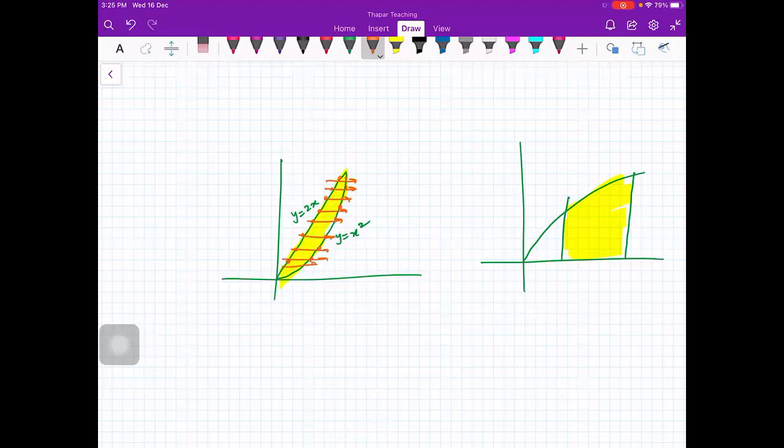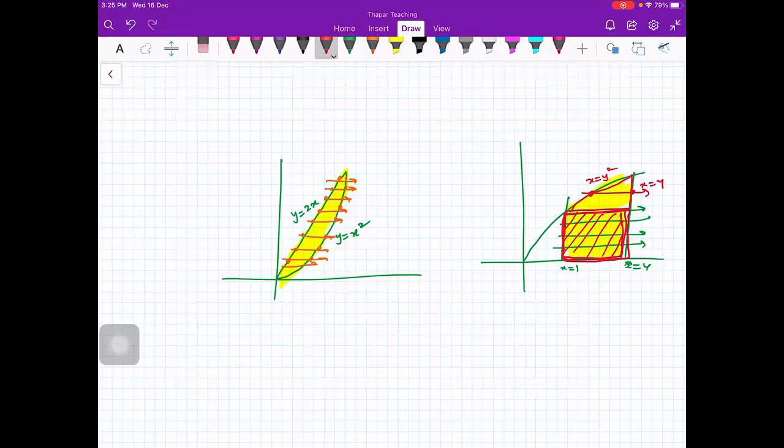And in this region, if you draw a horizontal line here, here, here, here, what is your entry point? X is equal to 1. What is your exit point? X is equal to 4. But if I draw a horizontal line here, what is my entry point? Entry point is x is equal to y square and exit point is x is equal to 4. So this part and this part, they are behaving differently. That is why I have broken the region into two parts. Is that clear now?